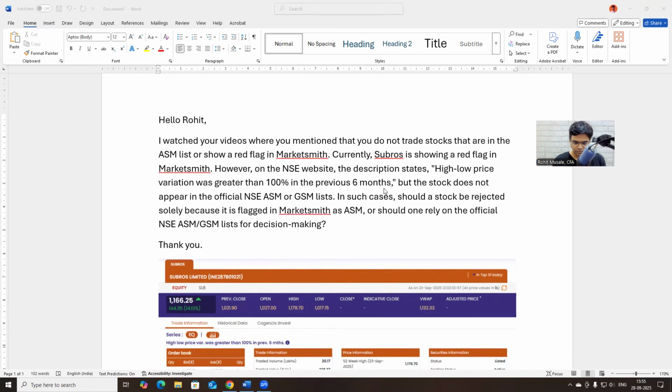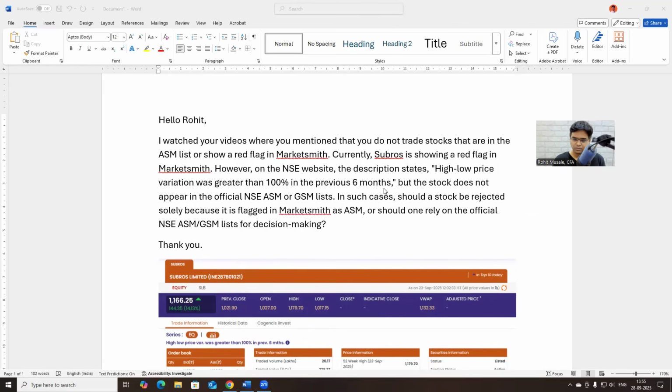Second thing I want to mention here is, I always encourage all of you to look at everything from the lens of risk management. So if I've got two stocks which are offering me a similar kind of opportunity, technically, fundamentally, everything is fine with these stocks, two identical looking stocks. One has a red flag, one doesn't have a red flag.